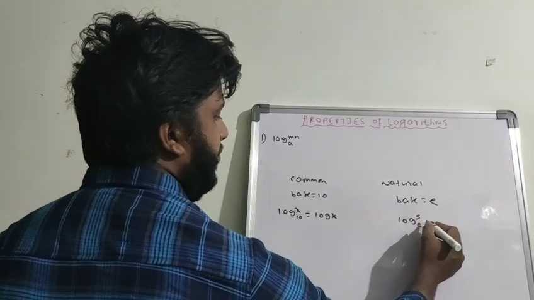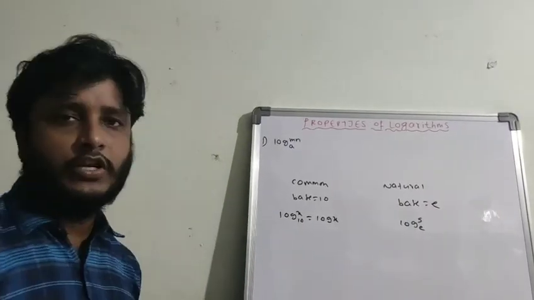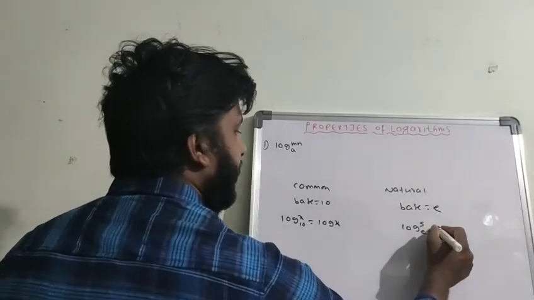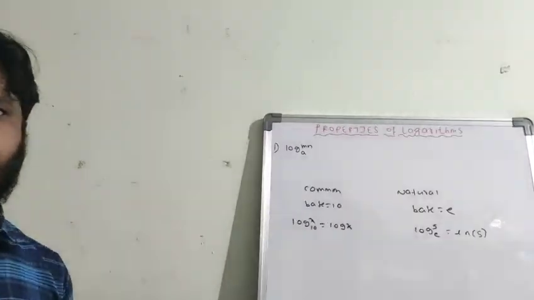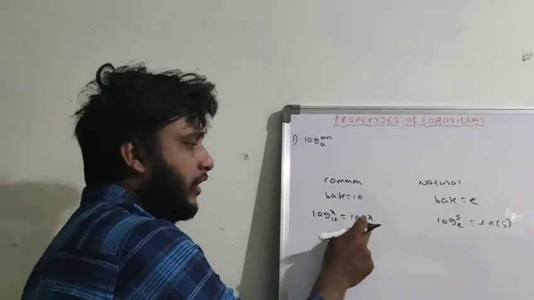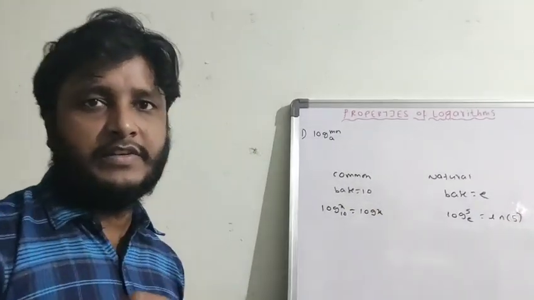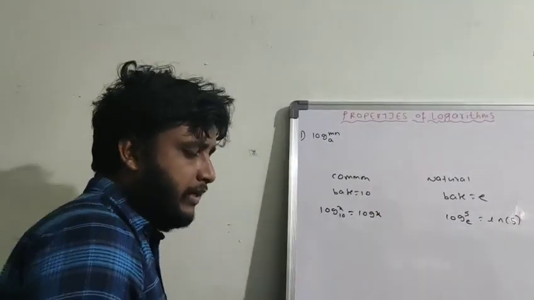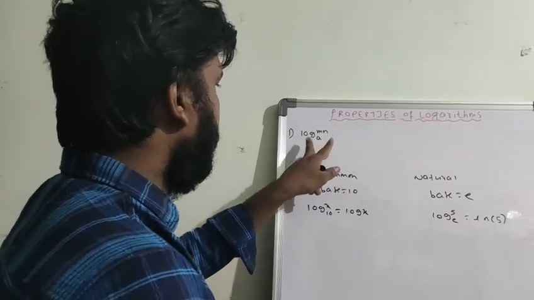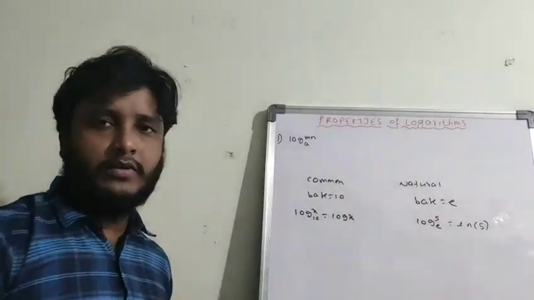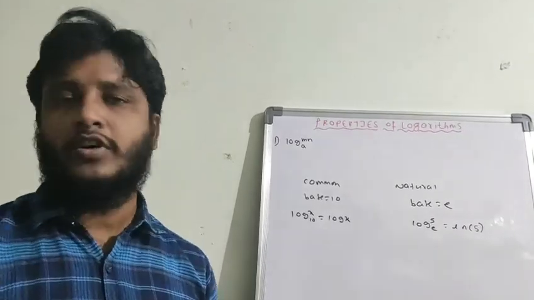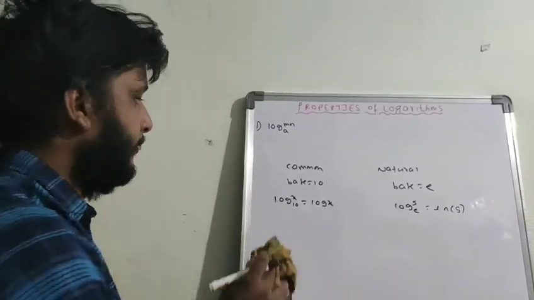And this is log 5 base e. When e is the base, it is called the natural logarithm. And this we can also write as ln of 5. The ln of 5 means base is e, but log x means base is 10. By default, the base is 10. And one more important point: these properties are applicable only when the base is the same. If the base is the same, then only these properties are applicable. If the base is different, they are not applicable. This is a very important point.